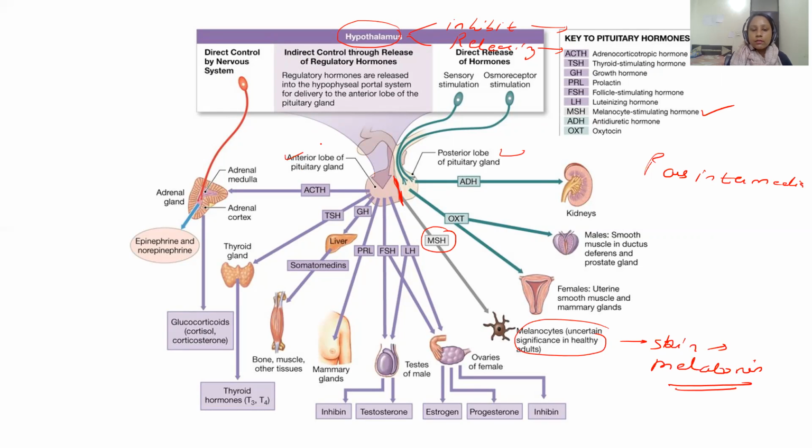Then we have the anterior lobe of the pituitary, which releases certain hormones like adrenocorticotropic hormone, which acts on the adrenal gland and controls the secretion of the adrenal hormones.